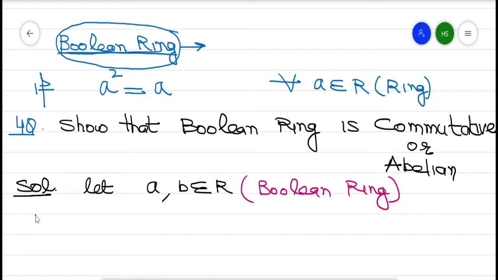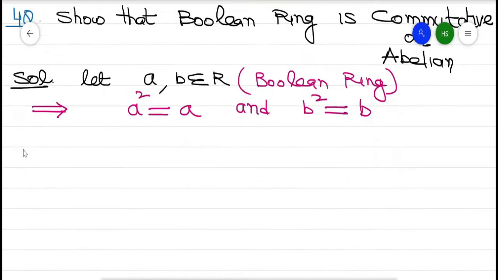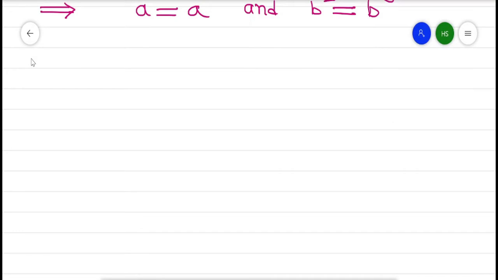Now it implies a square is equal to a and b square is equal to b, by using the property of Boolean ring. Now to prove that it is commutative means ab is equal to ba.